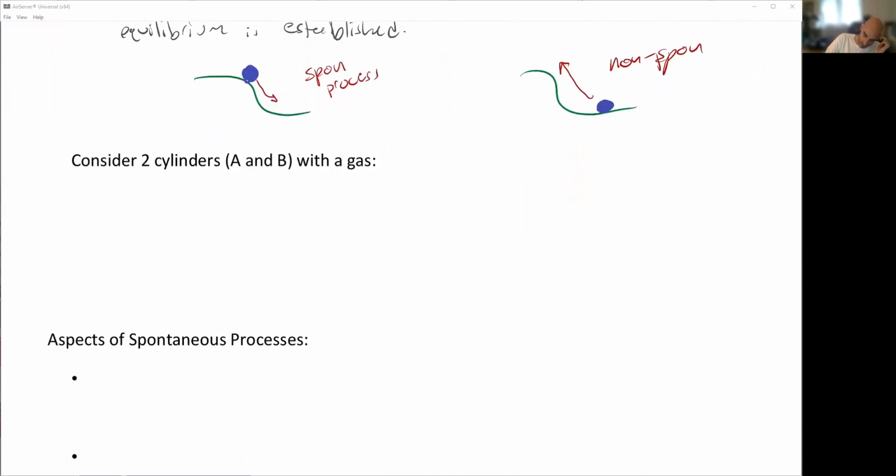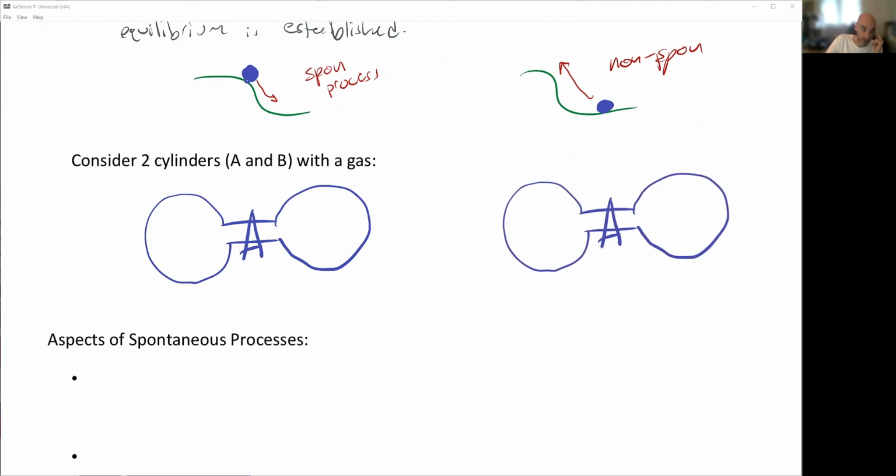So if I take a look at two cylinders that are connected by a stopcock. So here I have a stopcock in the middle, and we have these two cylinders, okay? I'm going to create two of these. We're going to do a before and we're going to do an after.